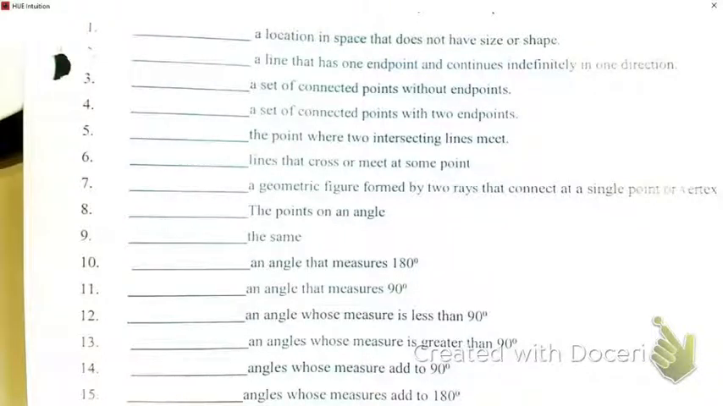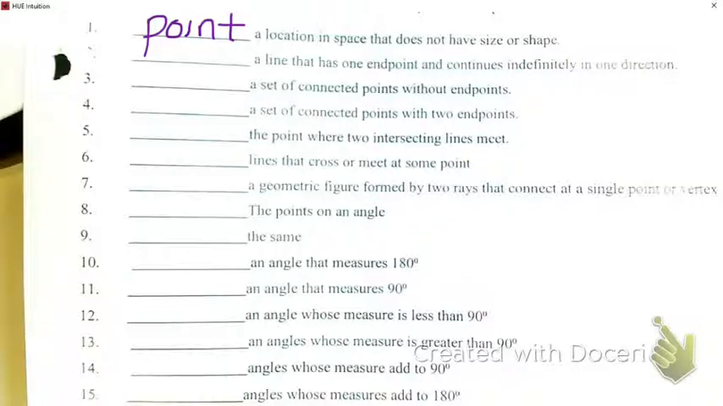So the first question says, a location in space that does not have a size or a shape. It's called a point. Because a point is just a thing that's sitting there. Now, when we put it on a coordinate plane, we can give it coordinates, but it can just sit wherever it wants to sit.